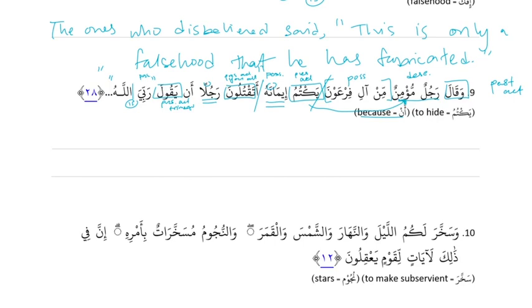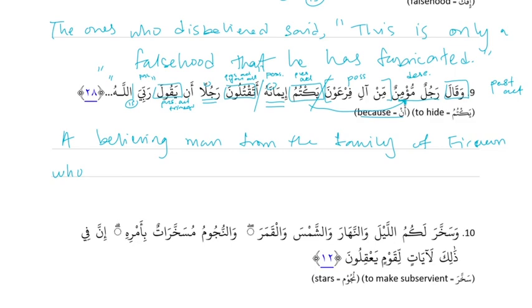All right, so starting with the doer, our long doer. A believing man, from the family of Pharaoh, who was hiding his faith, or who hid his faith, said. I think this is the record longest doer we've seen so far.